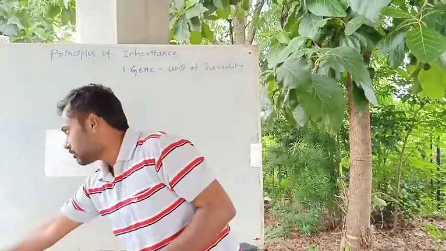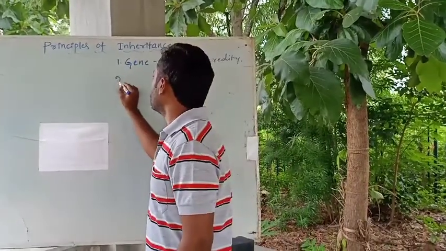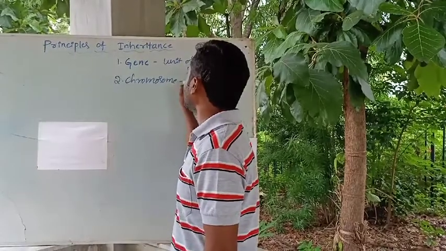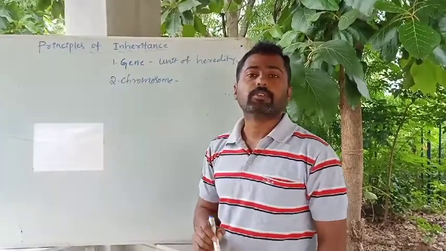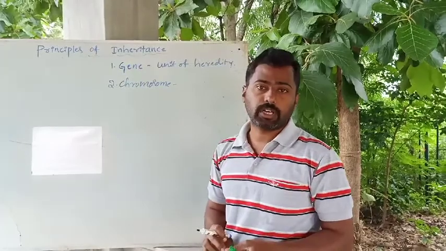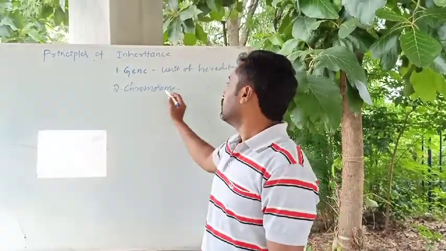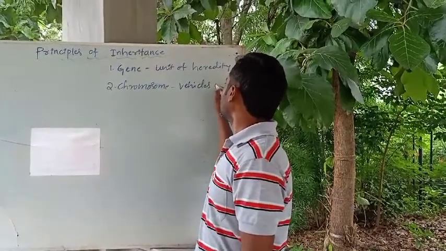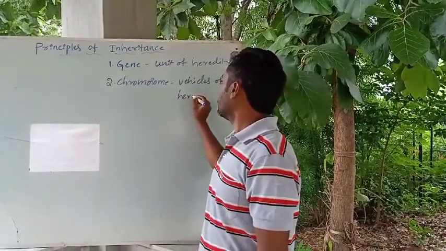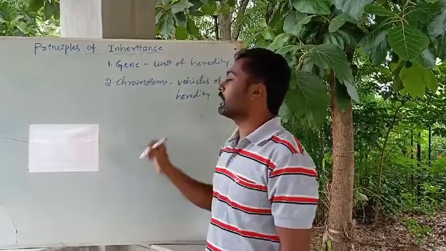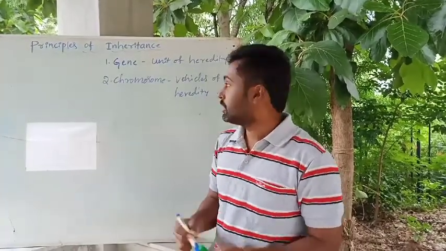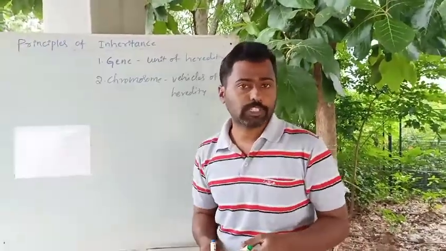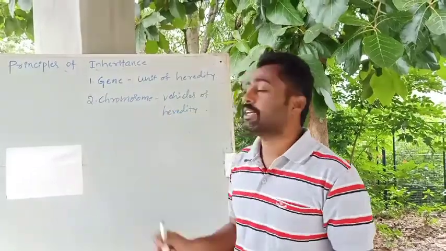Okay, so then the chromosome, you are well known about the chromosome. Chromosomes are nothing but the rod-shaped structures which are found in the nucleus of all eukaryotic organisms. Okay, so they are considered as vehicles of heredity. I said that in the last class, vehicles of heredity, because they carry the genes from parents to progeny through the gametes. The genes are located on the chromosome. The chromosomes will carry the genes from parents to progeny. That's why chromosomes are considered as vehicles of heredity.